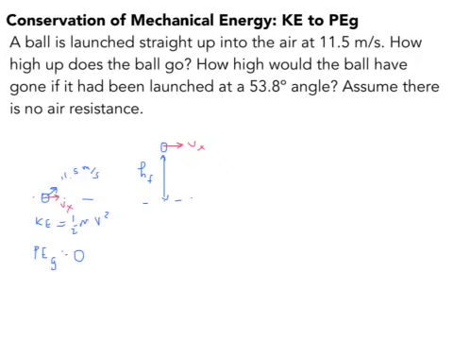That means that we're going to have gravitational potential energy, mgh, so let me write in mgh, and we'll also have some kinetic energy, which will be 1/2 mvx squared.